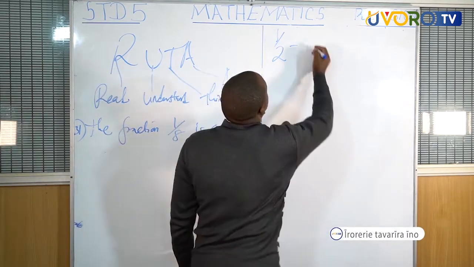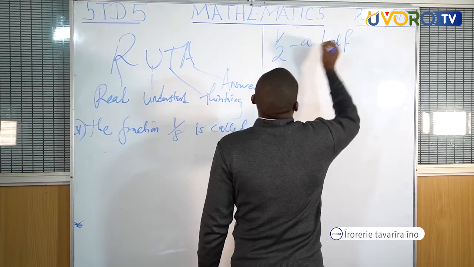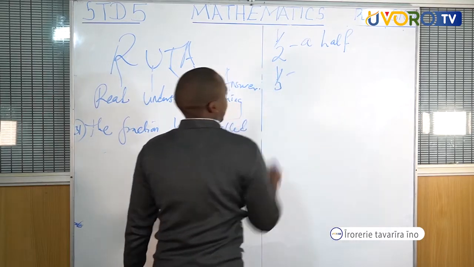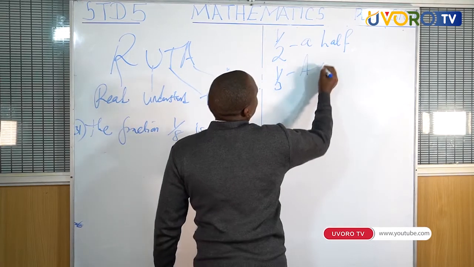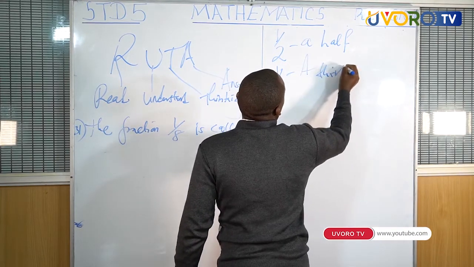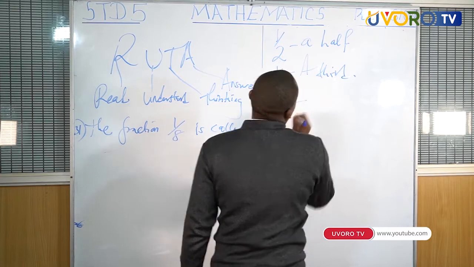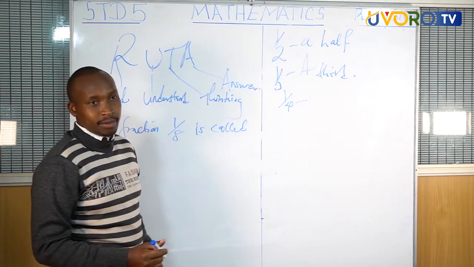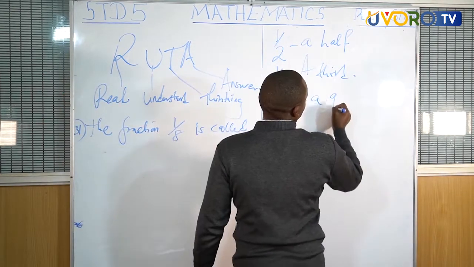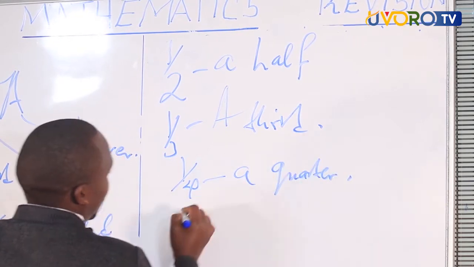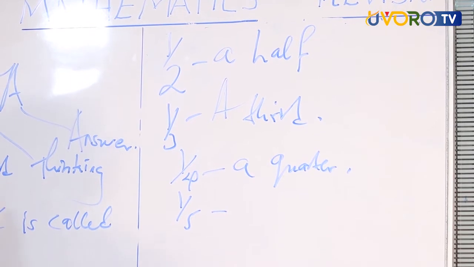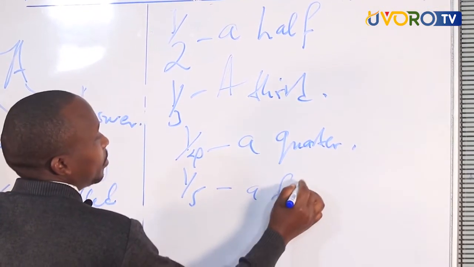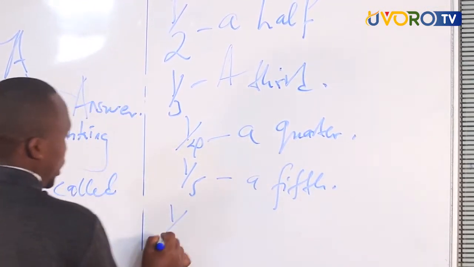Very good, a half. What is this? A third. What is this? A quarter. Very good. What is that? A fifth. What is this?